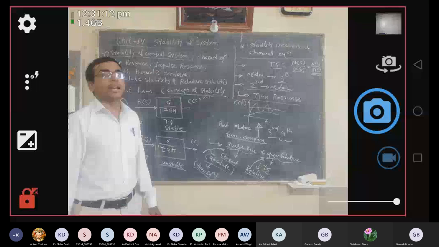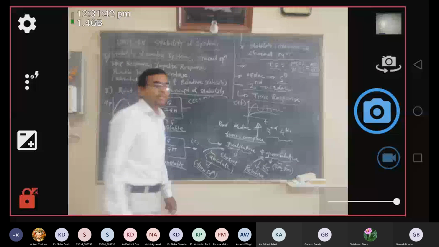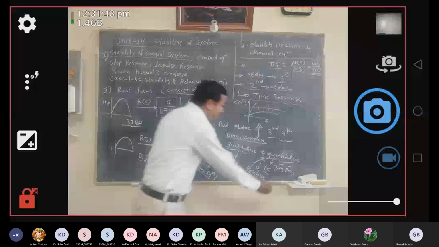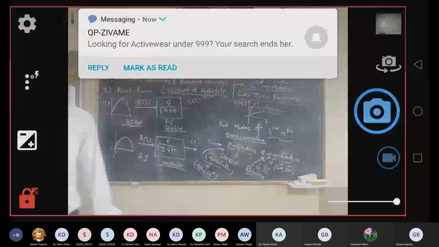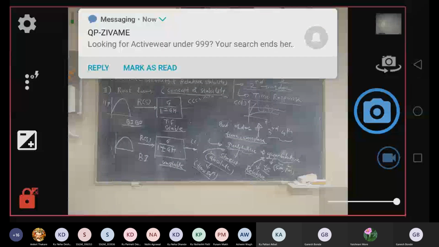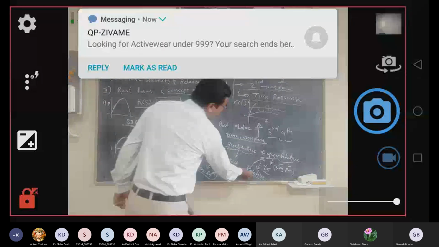While discussing the types of controller in the very first slide, I showed you the time response specifications and the frequency response specifications. Generally, the frequency response specifications are gain margin and phase margin. So relative stability is determined with respect to gain margin and phase margin. These are the measures of relative stability.